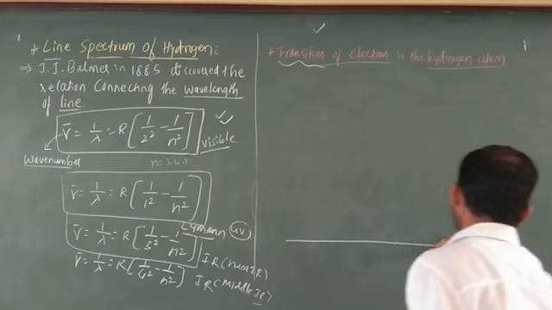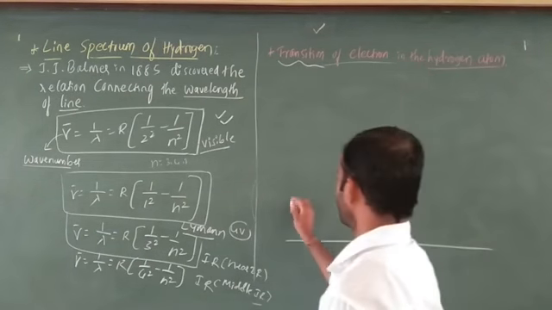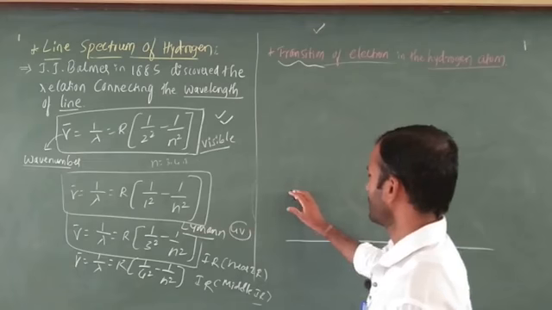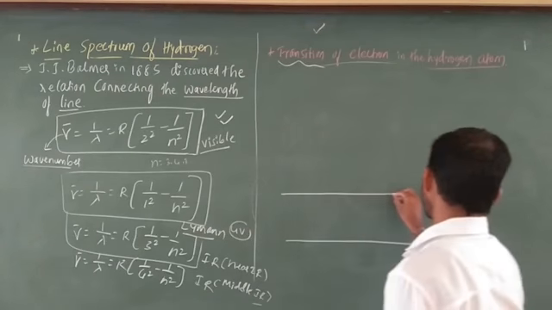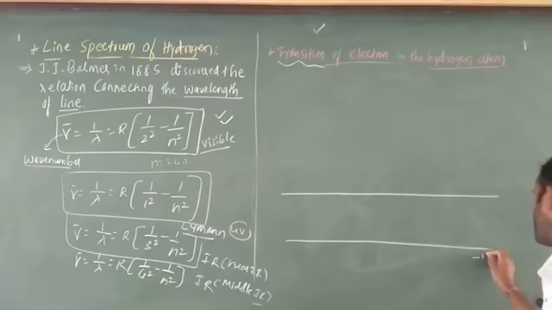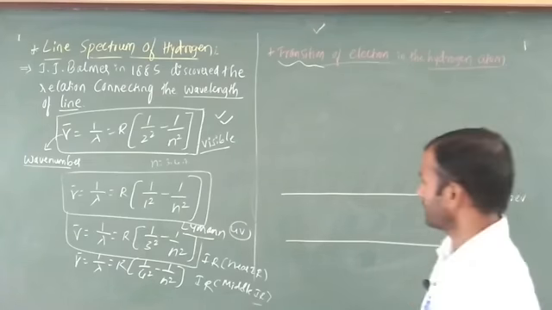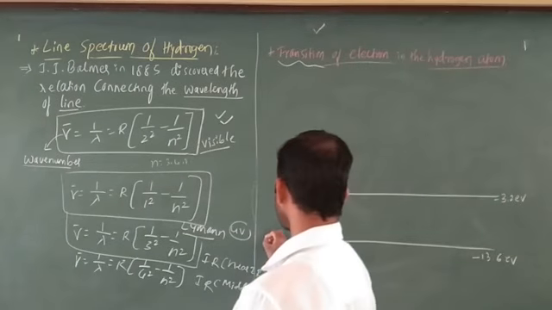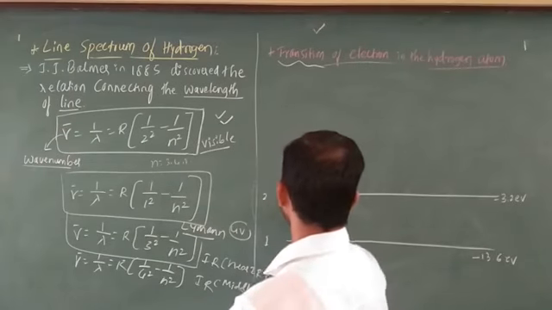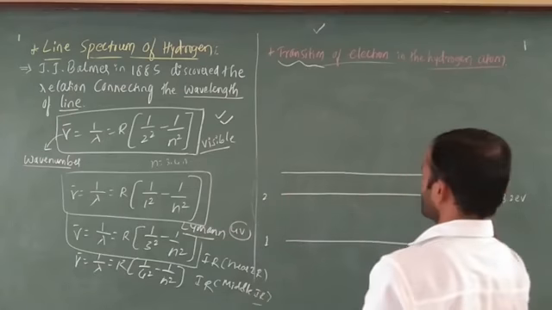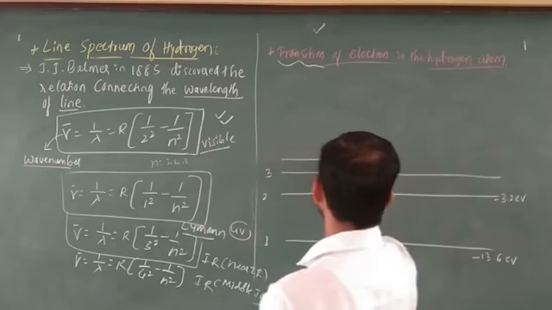Okay, this is the first line. Next after that, the first line is Lyman, and next one is Balmer. Space is more in this case, because the value of this one is minus 13.6 electron volt, and next after that minus 3.4 electron volt is there. Okay. Next, the first one I am going to write as n equals 1, this is 2, next this is 3, next this is 4,